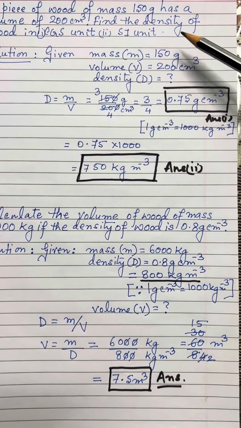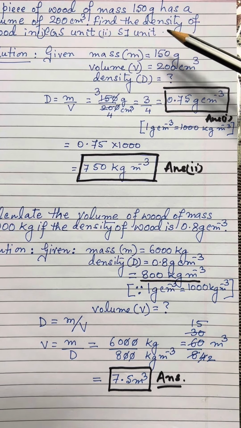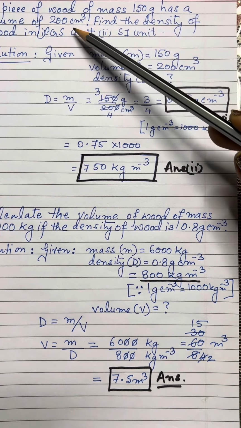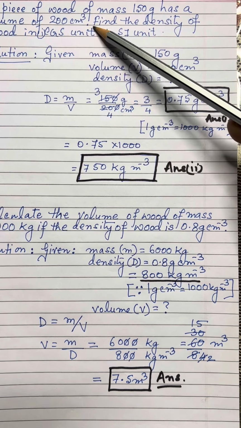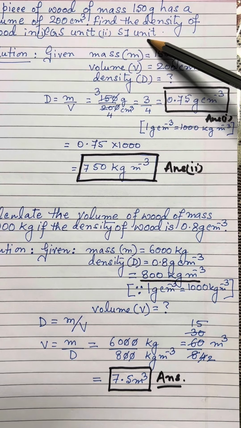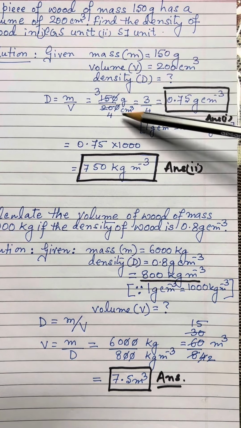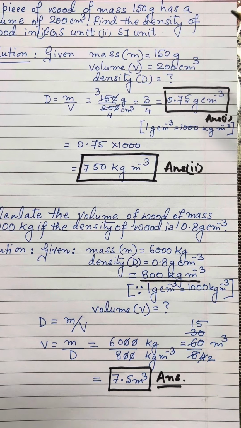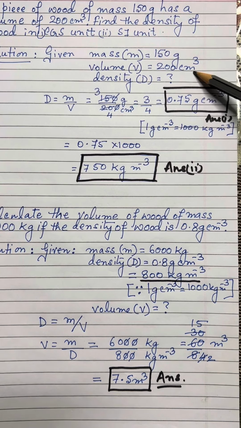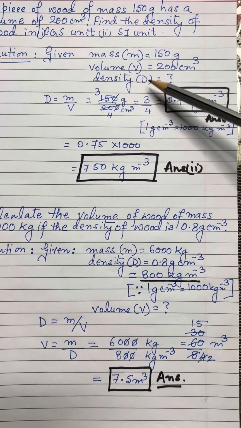Now, dear students, this is your 6th question. Let us now try to solve this. The 6th question. A piece of wood of mass 150 gram has a volume of 200 centimeter cube. Find the density of the wood in CGS unit and second in the SI unit. So, first of all, we will write the values that are given to us. Given mass m is 150 grams, volume V is 200 centimeter cube, density D has to be found out.